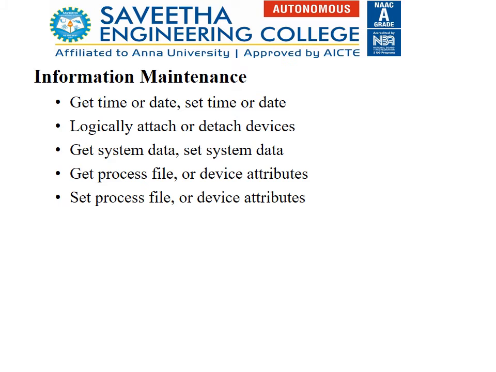Information maintenance is the next component. Here the list of system calls belonging to information maintenance is listed. Get time or date, set time or date, which are used to get or set the current date, system date or time. Logically attach or detach devices, get system data and set system data, get process, file or device attributes, set process, file or device attributes are some of the system calls belonging to the information maintenance component.